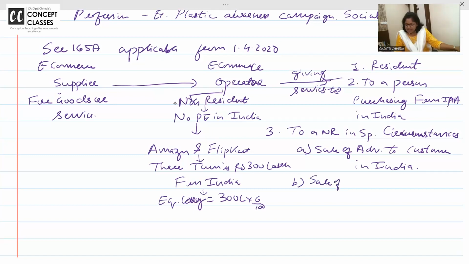Or you are selling the data outside. Sale of data collected from resident person IPA in India.